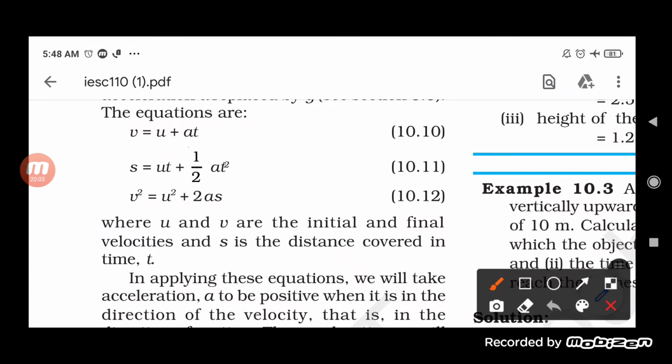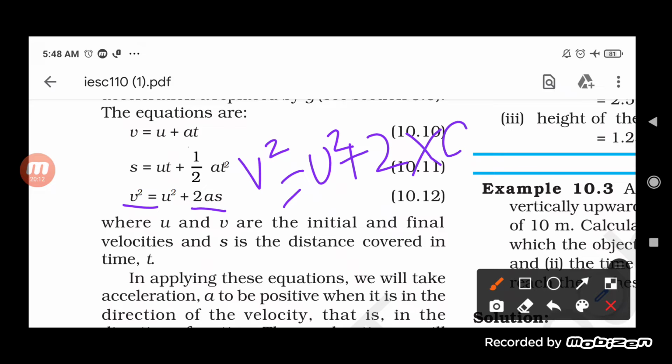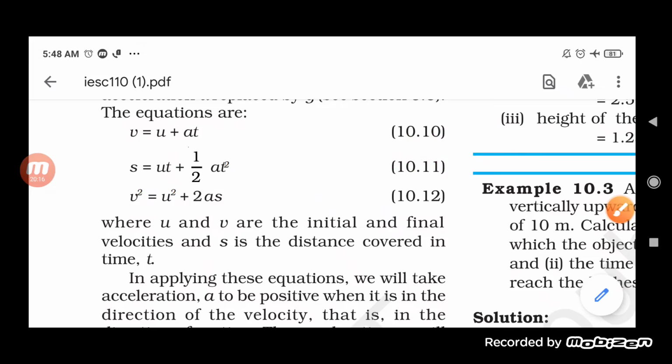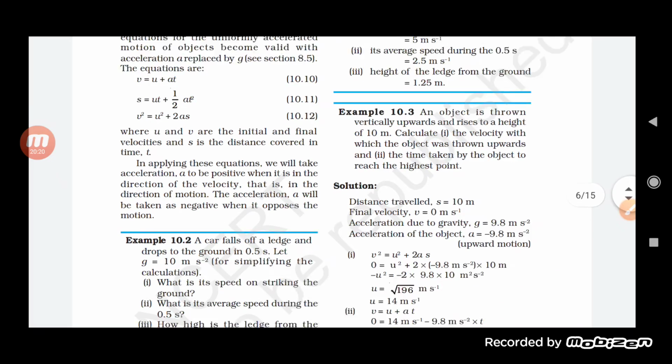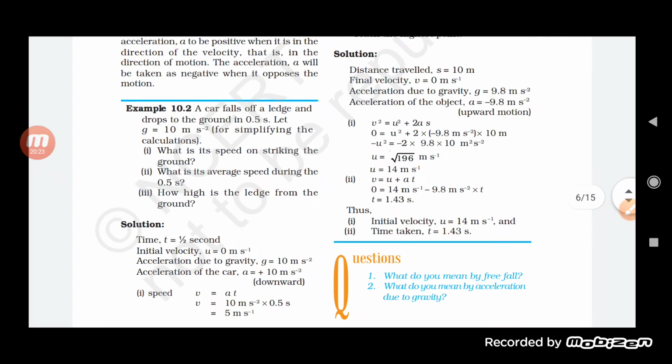Similarly, in this case, v² = u² + 2as. Again, v² = u² + 2 into the acceleration due to gravity, that is g, into h. So v² − u² = 2gh. This is how we will get the value of all the three.